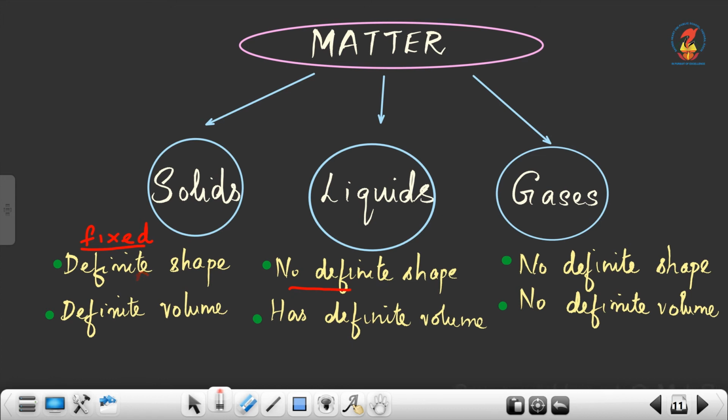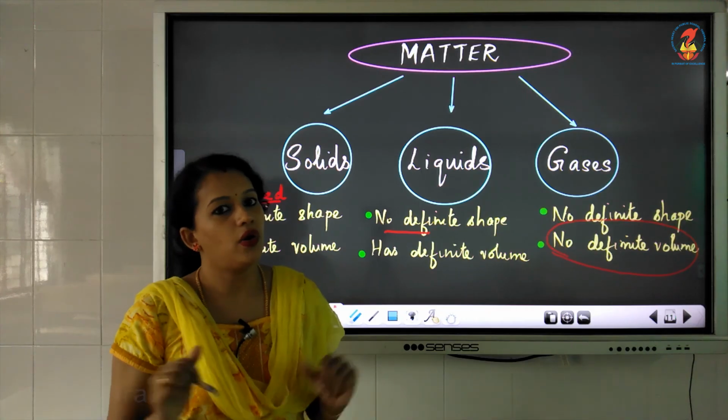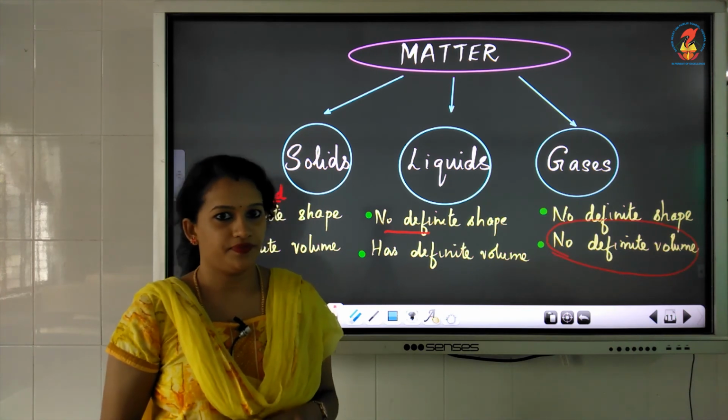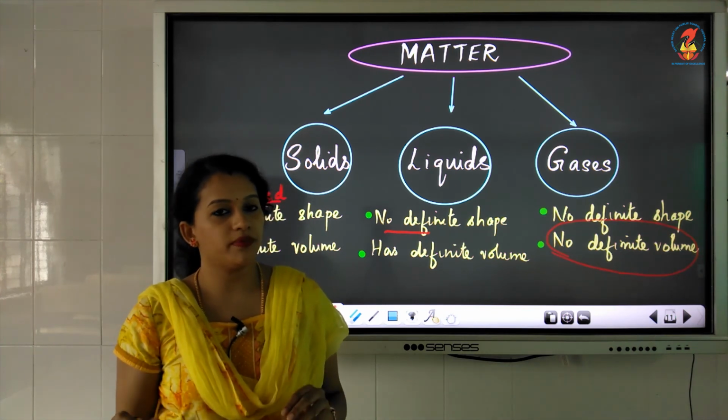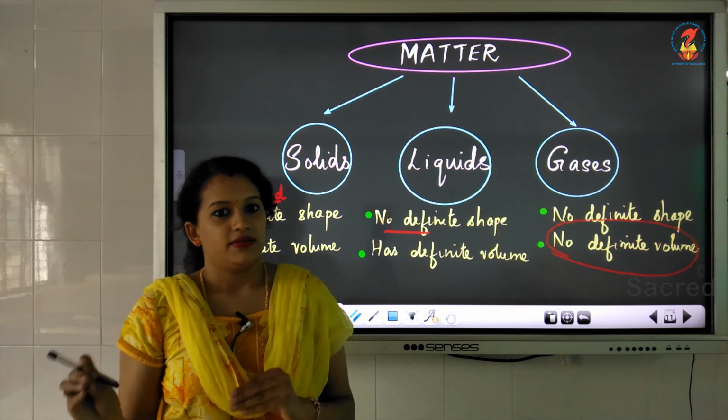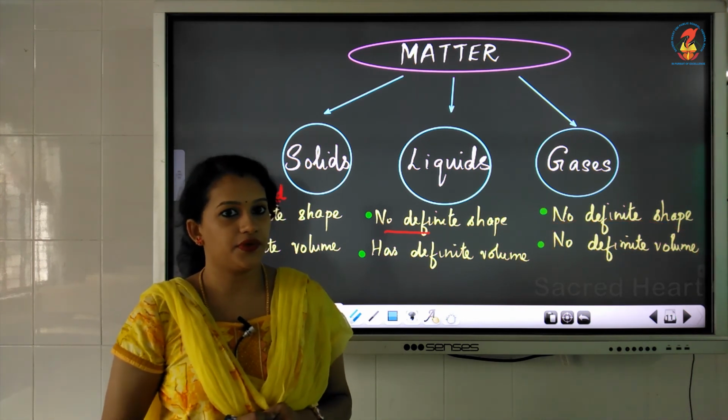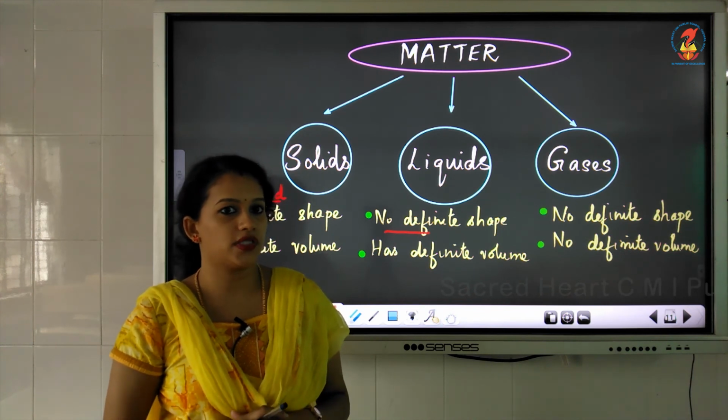Whereas liquids do not have a definite shape, but they have a definite volume and a definite mass. Whereas gases do not have a definite shape or a definite volume. So children, I hope that these three states of matter are clear to you. I hope that the properties are also clear to you.